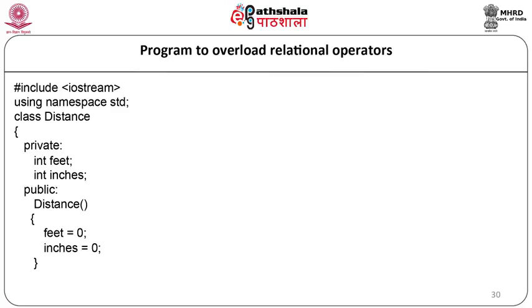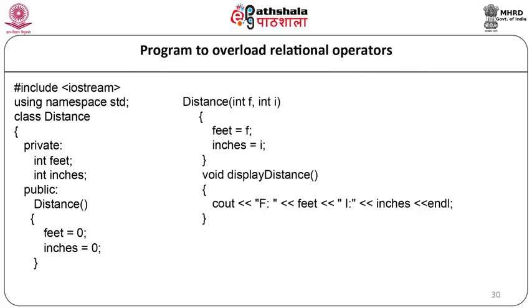In the public section we will have a default constructor distance. Here we will write the code as feet equal to 0 and inches equal to 0. Then we are going to have a parameterized constructor distance, integer f comma integer i, feet is equal to f, inches is equal to i. We are going to have a member function display distance, so it will be void displayDistance. Here we will write a message as cout f colon feet, i colon inches.